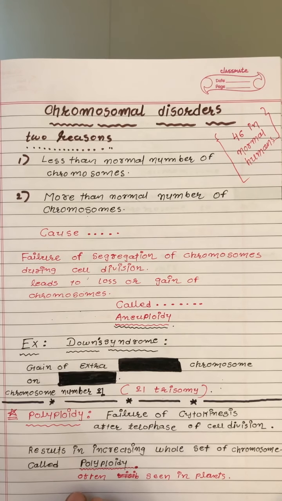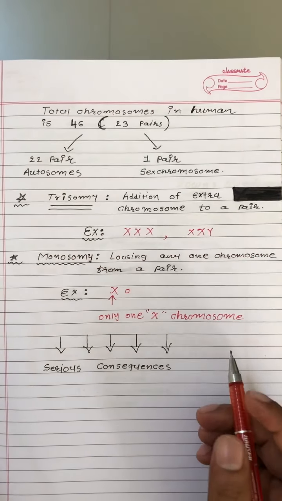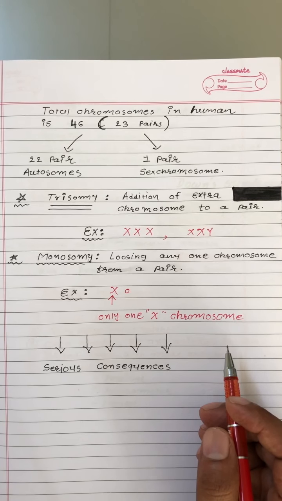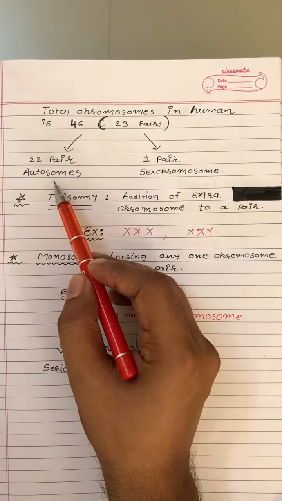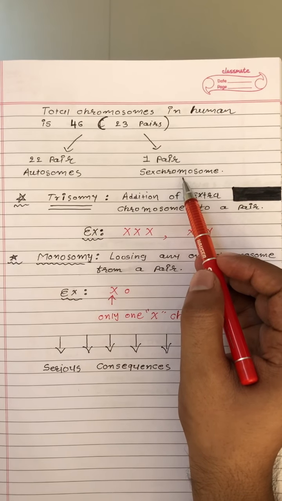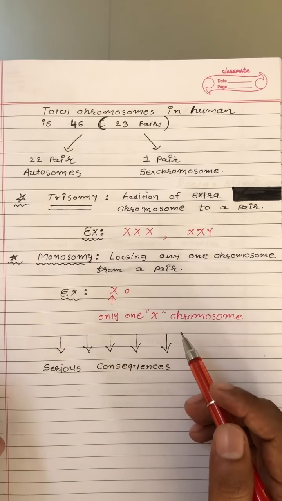Usually we see this condition in most plants. Well, we are already aware of this. The total number of chromosomes in the human body is actually 46. That means 23 pairs. Out of that, 22 pairs are autosomes and 1 pair is sex chromosomes. Let's try to understand two simple conditions in the case of chromosomal disorder.